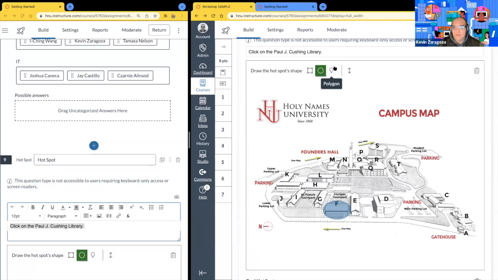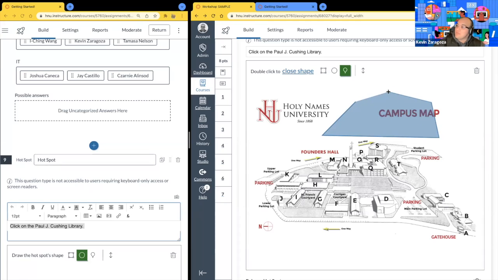And then for polygon, this one's pretty cool. If you want to be more specific with your shape, you can do so as well. Polygon meaning many. You can have as many different sizes as you'd like. How do you close this shape? You can double click like that, and it'll close the shape. So I'll click, click, click, click, click. And this one's going to be a double click. There's my area.